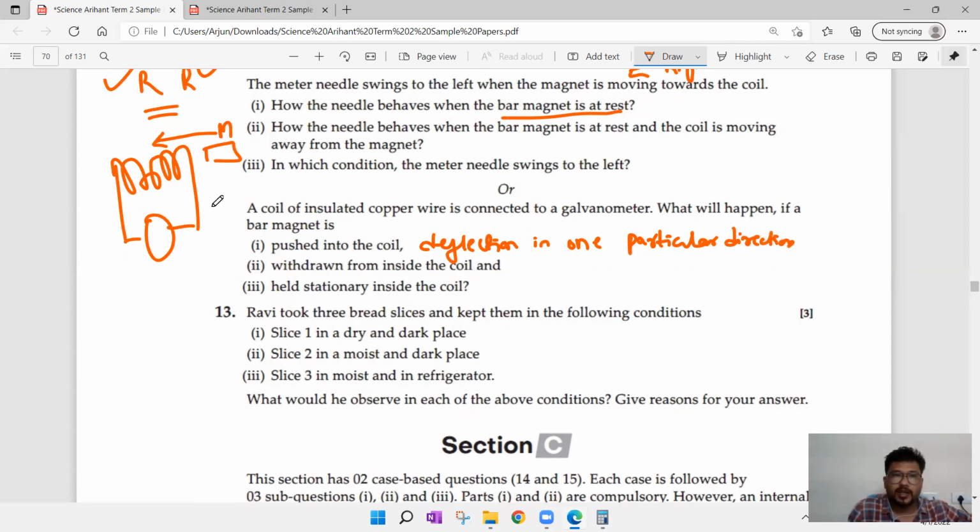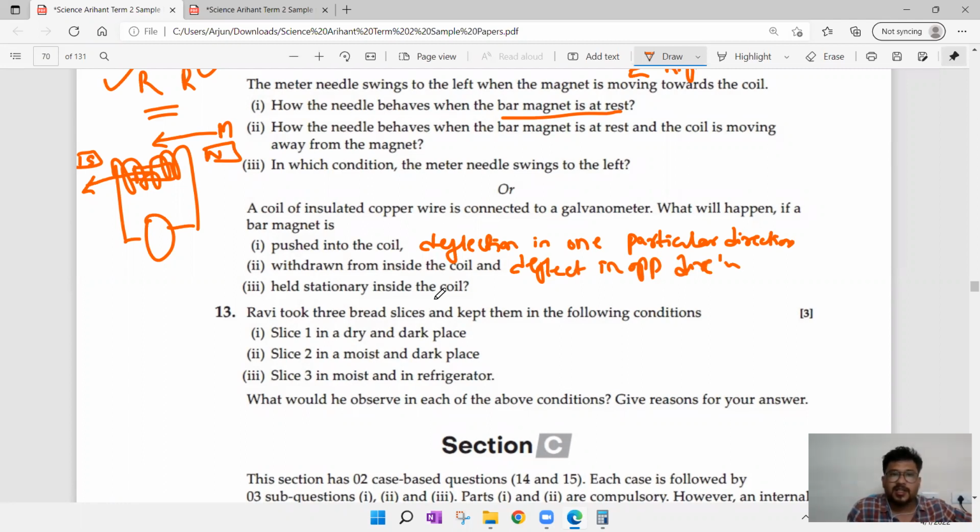Withdrawn from inside the coil. So here there is a bar magnet. It is withdrawn from inside the coil, which means we are removing the magnet from inside. If you are moving it away, the magnet is moving this side. Consider if this is North Pole, this will be South Pole. When it is South Pole, what happens? It deflects in the opposite direction. That is the thing you have to mention.